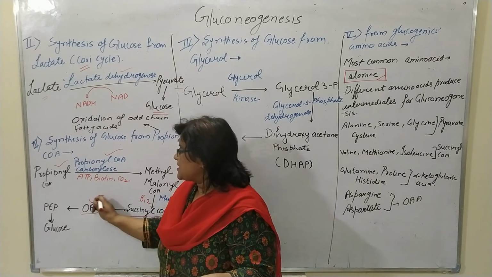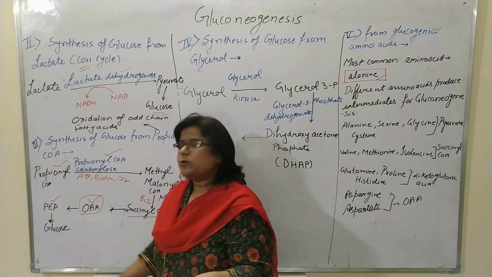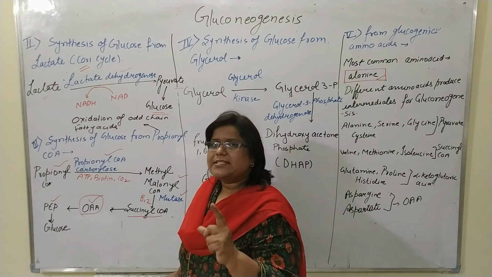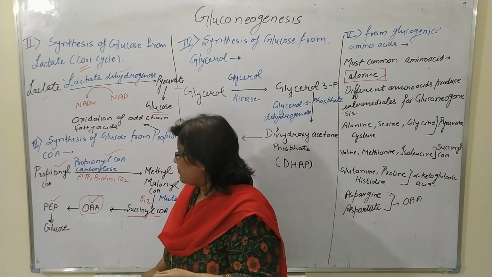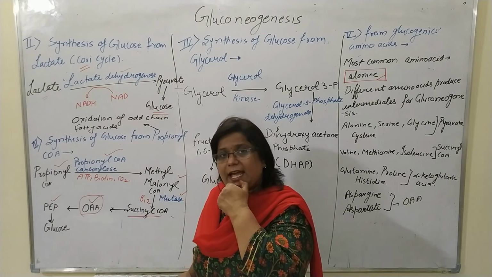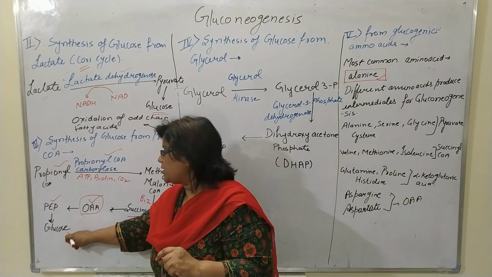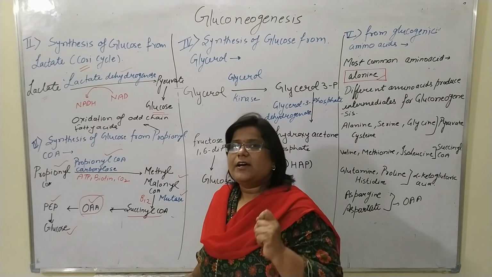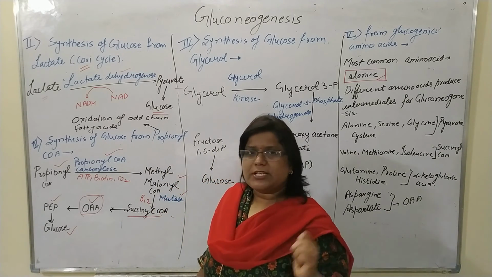This oxaloacetate is converted into phosphoenolpyruvate, which we have discussed, and this phosphoenolpyruvate is converted into glucose by reversal of the glycolysis procedure.